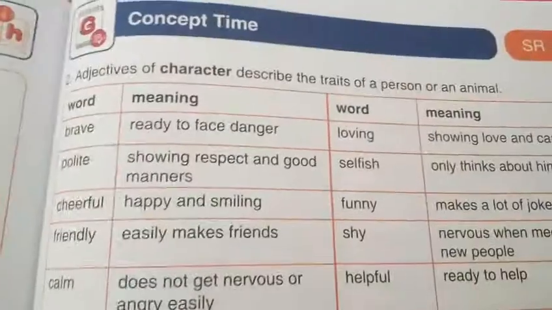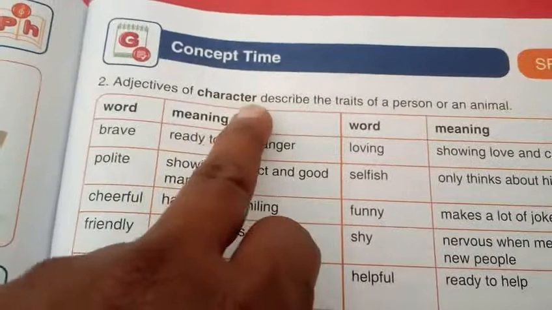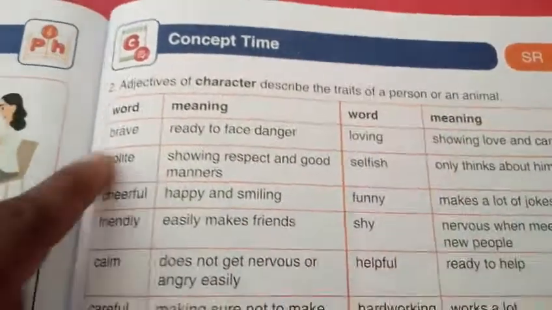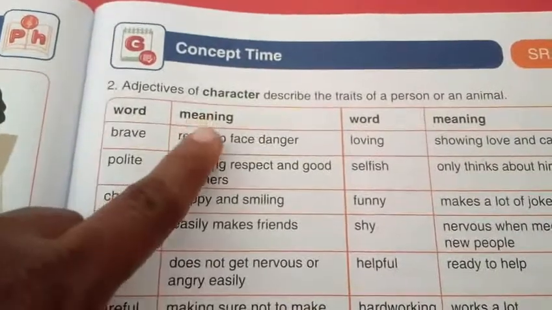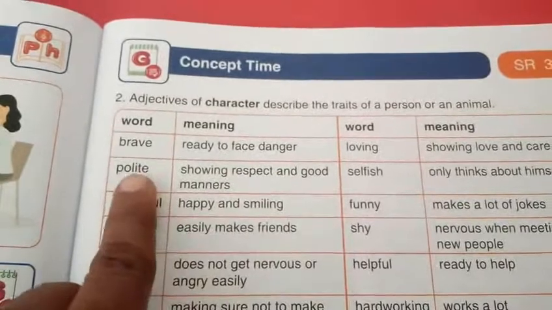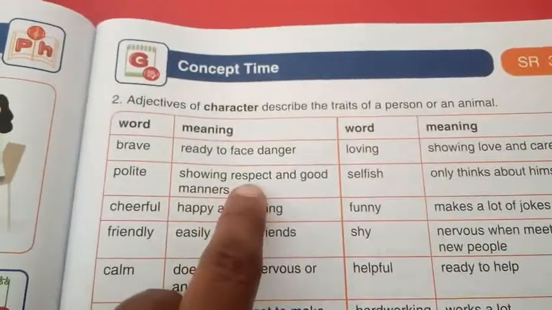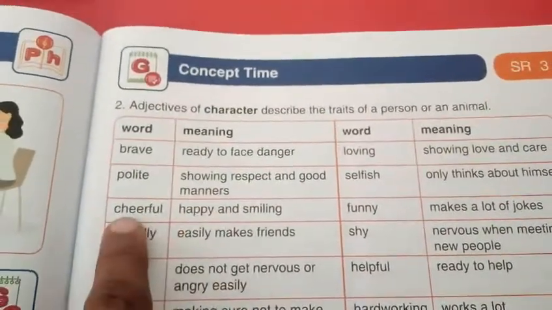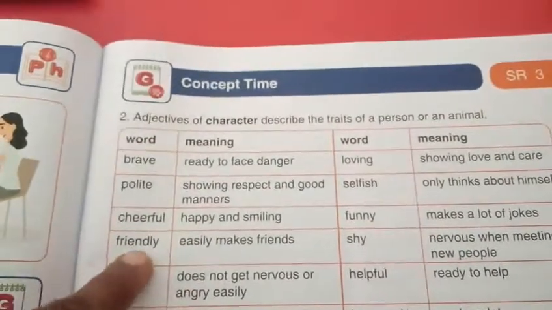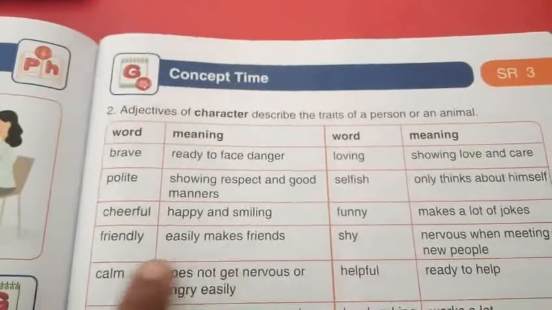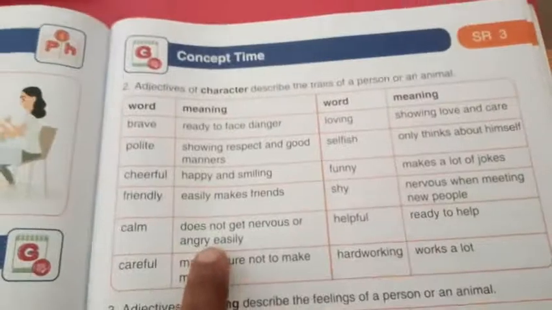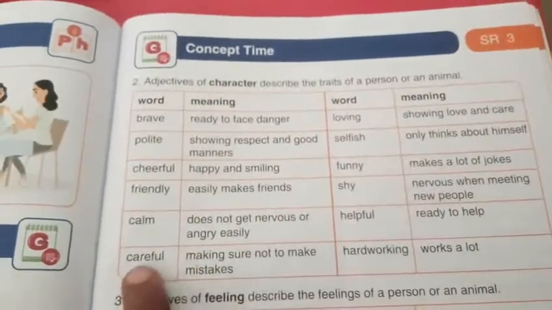Second type, adjectives of character, describe the traits of a person or an animal. See that word meaning. Brave, ready to face danger. Polite, showing respect and good manners. Cheerful, happy and smiling. Friendly, easily makes friends. Calm, does not get nervous or angry easily.